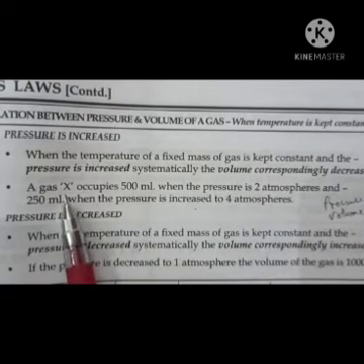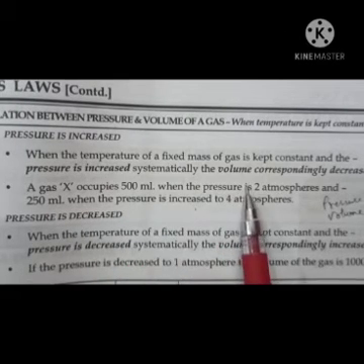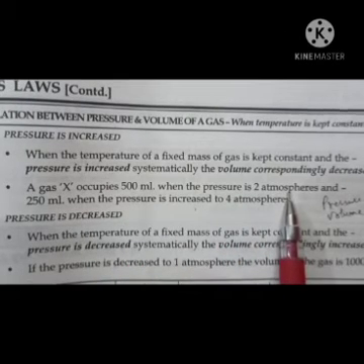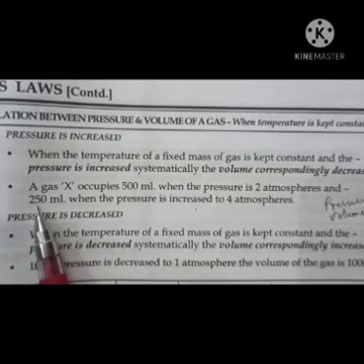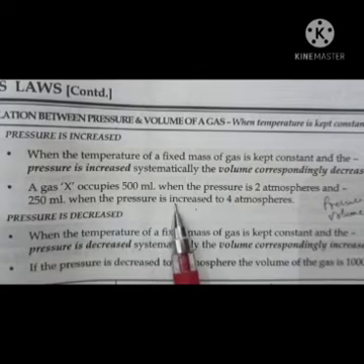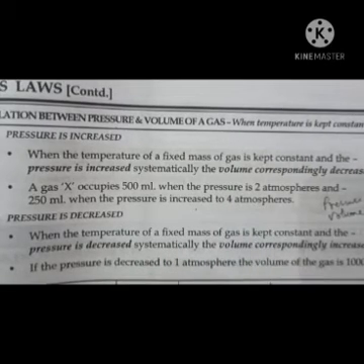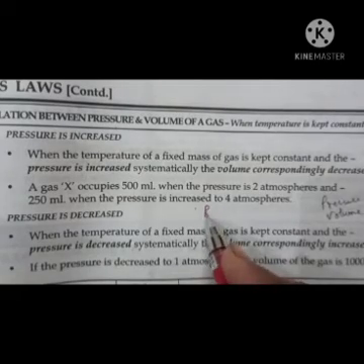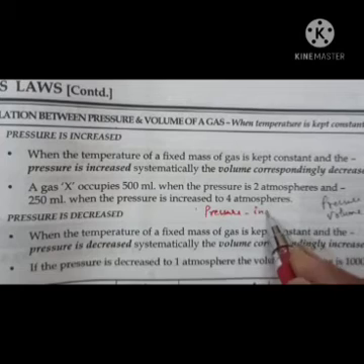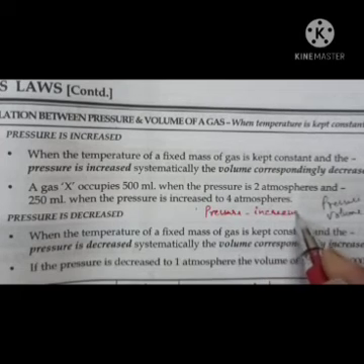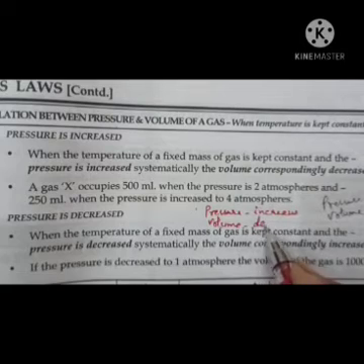For example, if a gas X occupies 500 ml when the pressure is 2 atmosphere, the volume becomes 250 ml when the pressure is increased to 4 atmosphere. So when pressure increases, volume decreases.